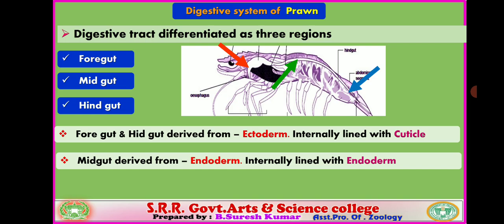In higher animals, such a phenomenon is not found, because the entire alimentary canal arises from endoderm. The inner layer of the alimentary canal is the mucosa layer, the epithelium lining, which is derived from endoderm. Followed? So this is the differentiation of the alimentary canal.